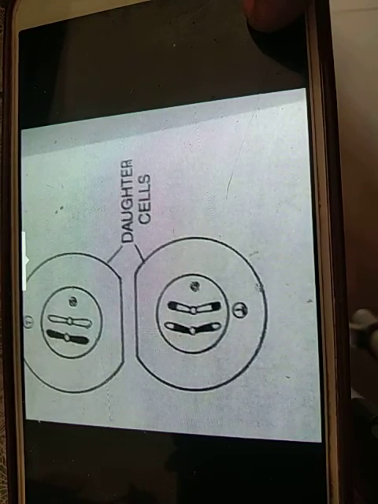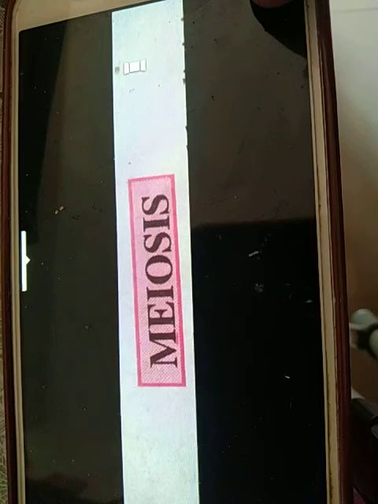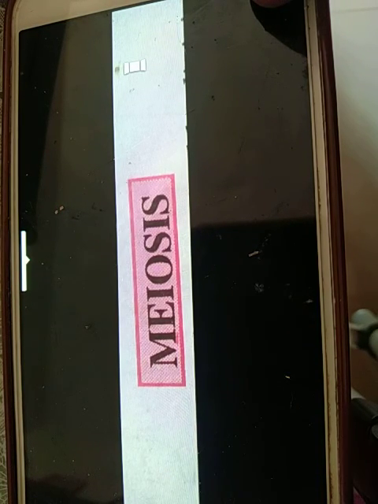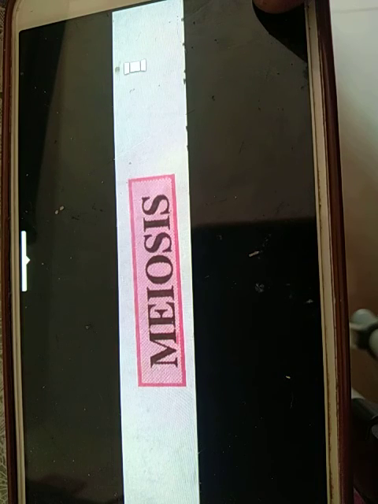Now we have the significance of meiosis. Formation of gametes: meiosis forms gametes that are essential for sexual reproduction. Genetic information: it switches on genetic information for the development of the gametes or gametophyte and switches off the sporophytic information. It also helps in maintaining the number of chromosomes. Meiosis maintains the fixed number of chromosomes in sexually reproducing organisms by halving the same. It is essential since the chromosome number becomes doubled after fertilization.